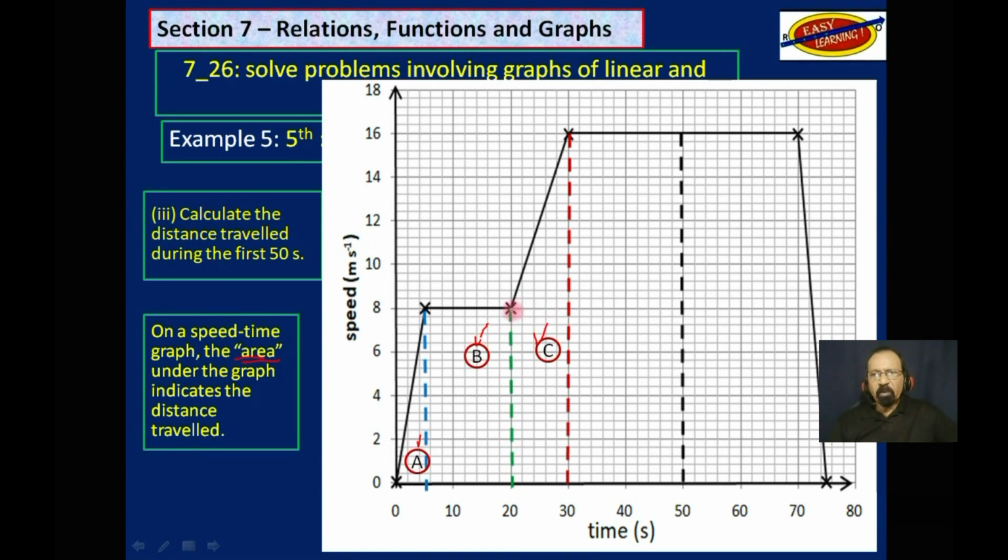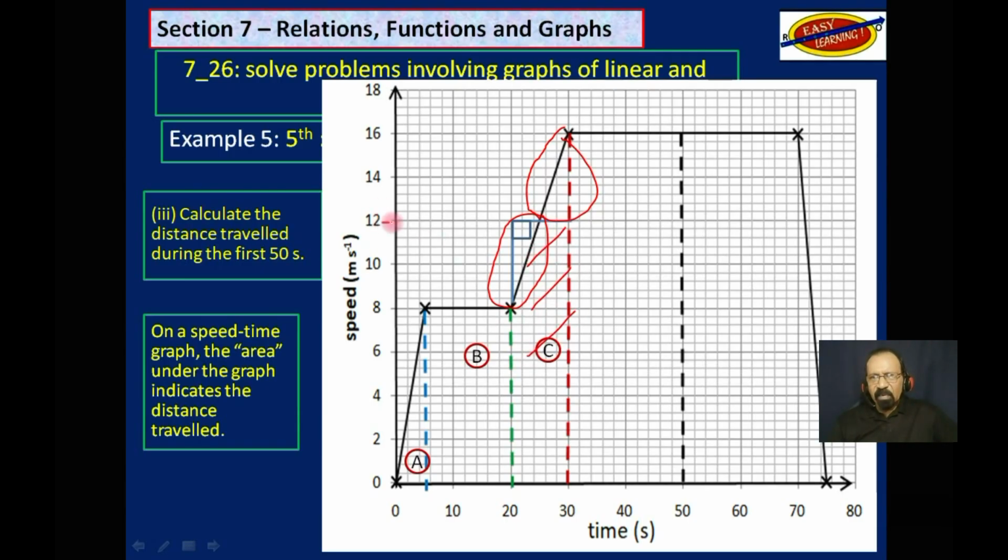You find half of the sum of the parallel sides and multiply by the distance separating them. In other words, you add the green line and the red line, divide by 2, and then multiply by this distance. Just in case you're wondering why you do that, essentially you are cutting off that tip of the triangle there and flipping it down here. You are taking that piece from up there and rotating it down here. So now notice you have a rectangle here,